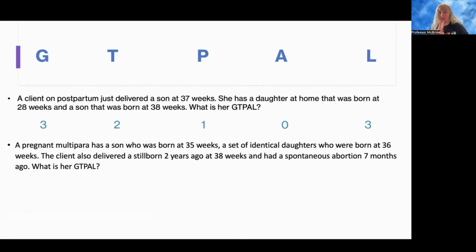So that's twins. It counts as 1 pregnancy. Okay. The client delivered a stillborn 2 years ago at 38 weeks. That's a pregnancy. And had a spontaneous abortion 7 months ago. That's a pregnancy. So her total pregnancies or her total gravida is 5.